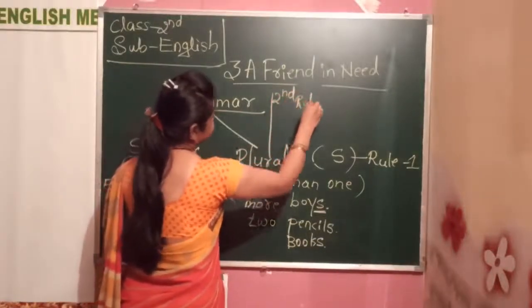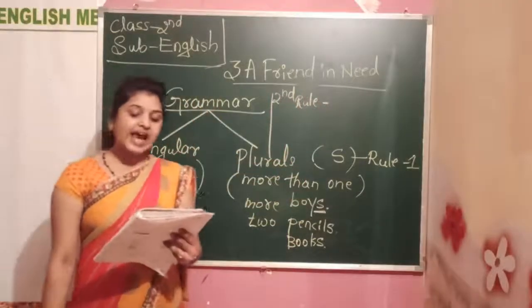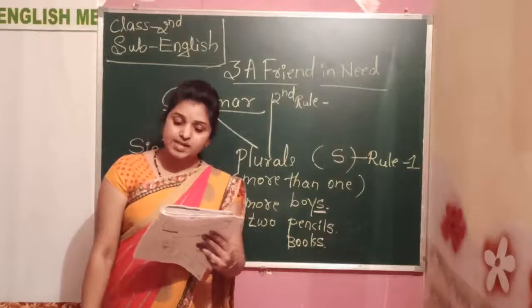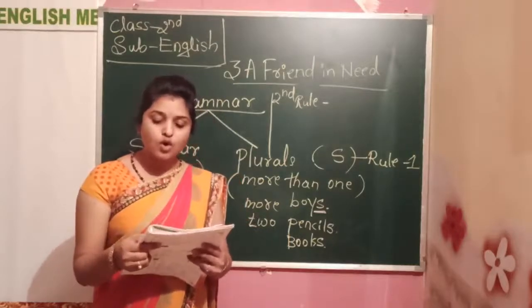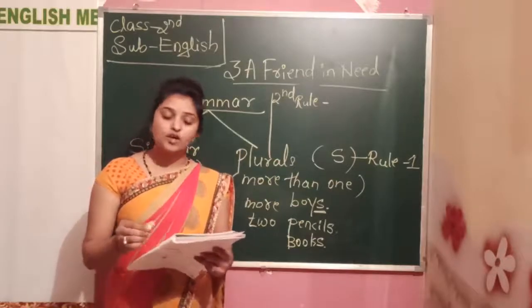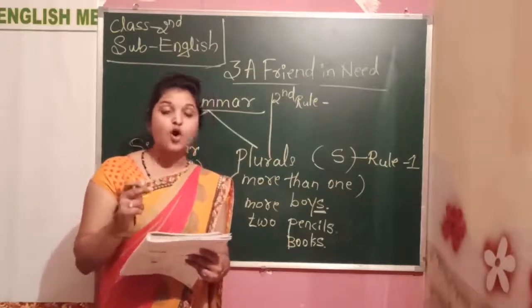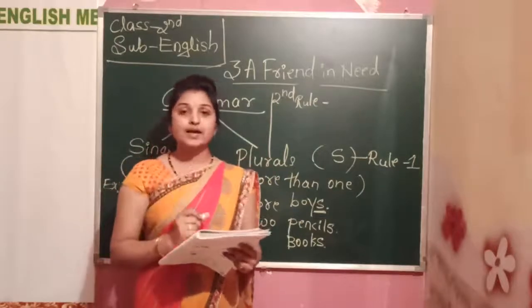Second rule is for words ending in ss, x, sh, ch and o, we add es. Some words will end with the double s or the x or sh, ch or o. For example,